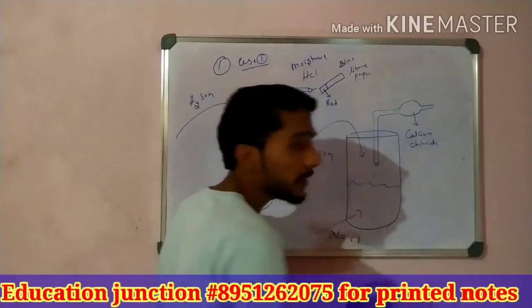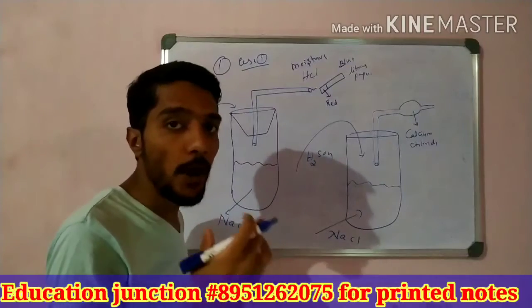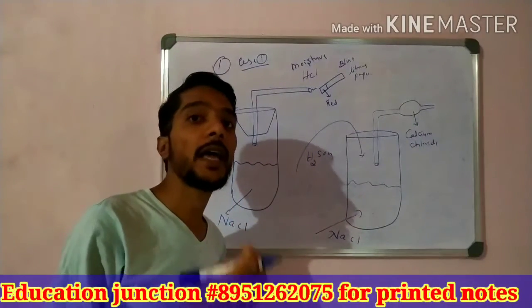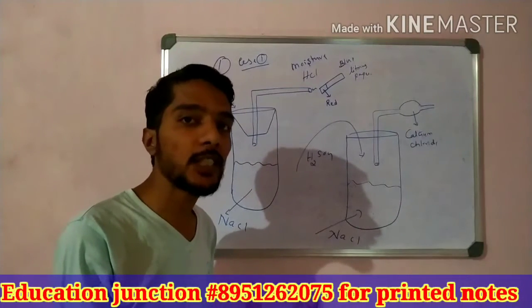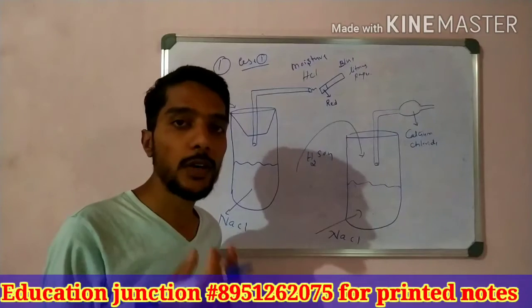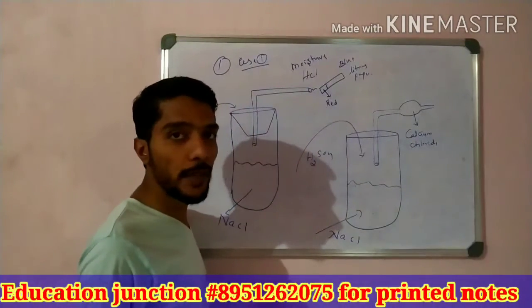So why do I take this calcium chloride? Because in the HCl gas, atmospheric moisture is present, and I want to remove that moisture. I want dry HCl gas, meaning gas which does not have any moisture or water droplets. So in order to get dry HCl gas, we have to remove the moisture from the HCl gas.